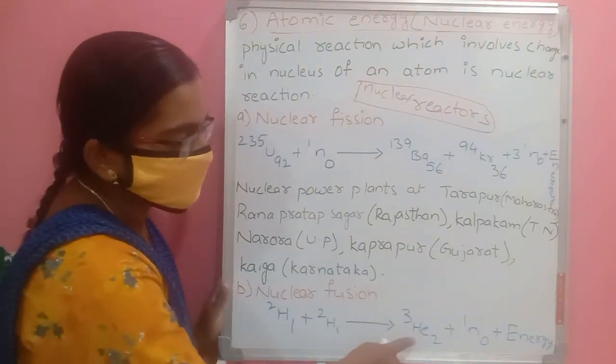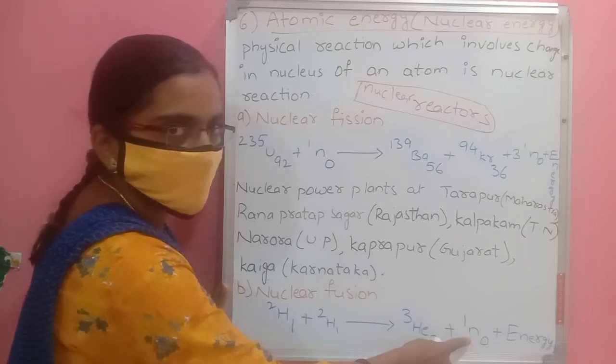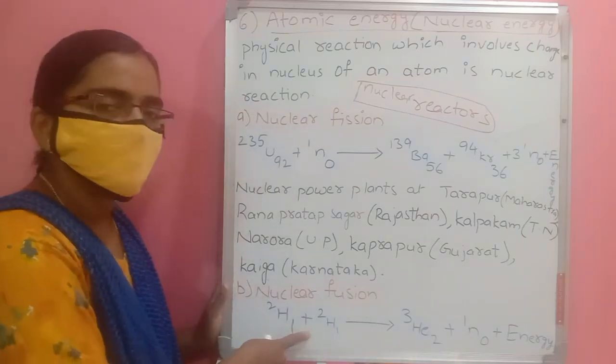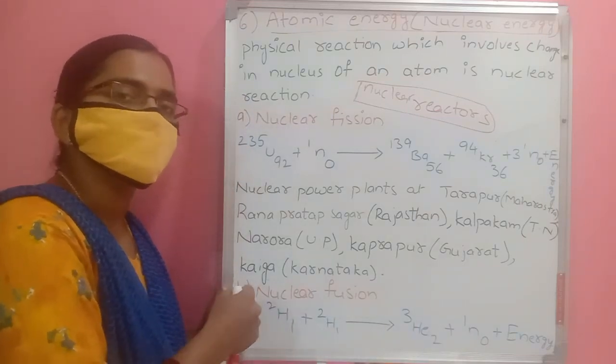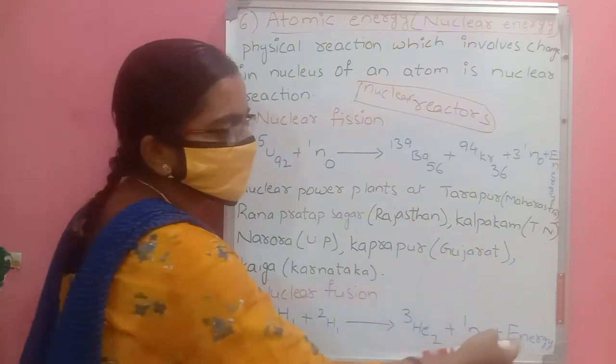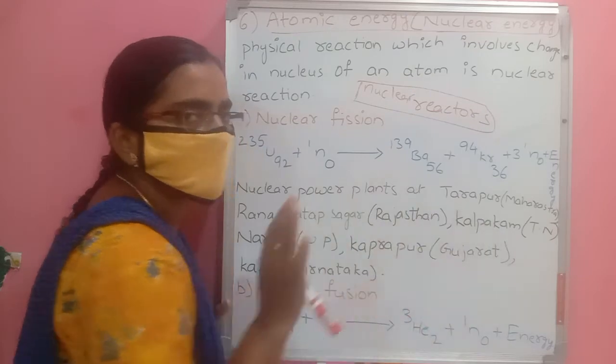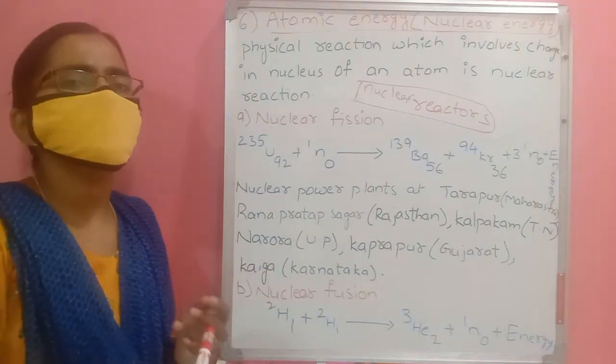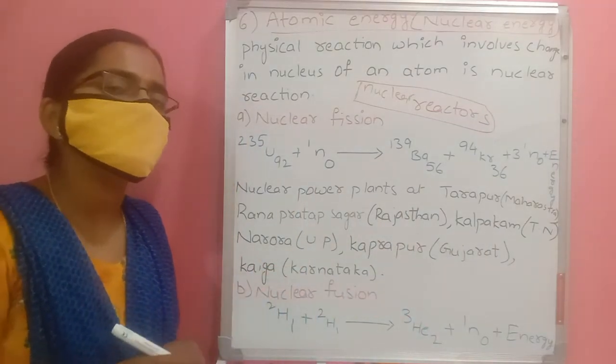Again this helium reacts with a neutron and produces deuteriums, 1H2 and 1H2. Again these two fuse with one another, forming helium and energy. This is a continuous process. We cannot stop this process.